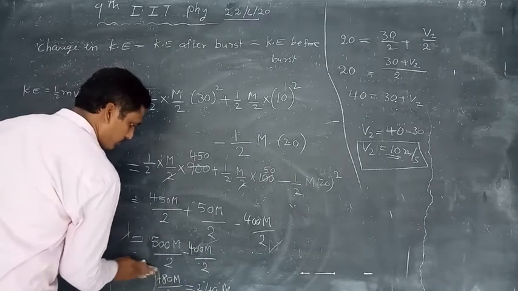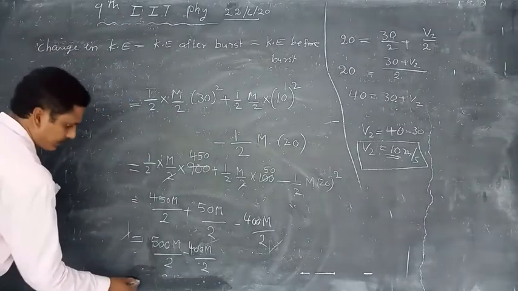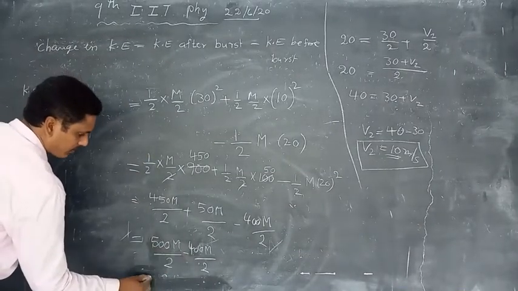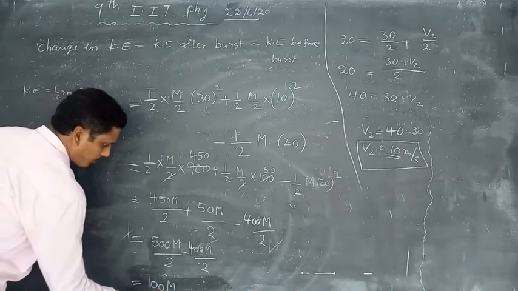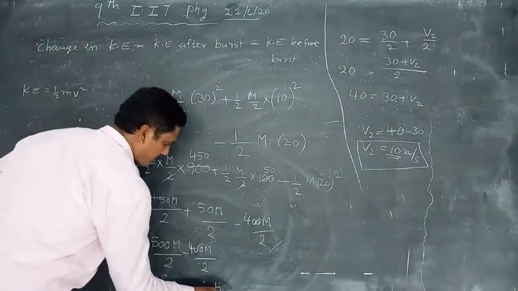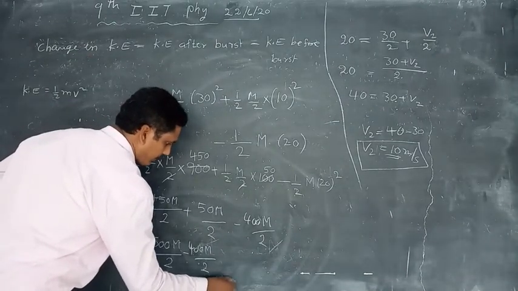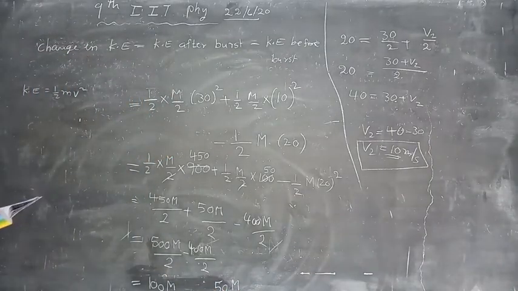So that is equal to 100 m by 2, that is equal to 50 m. This is the change in kinetic energy. Hence, fractional change.